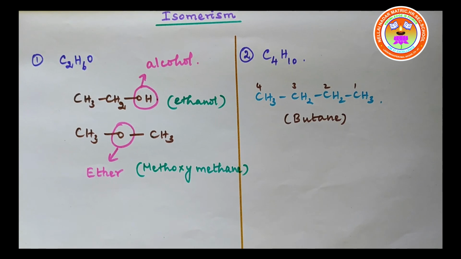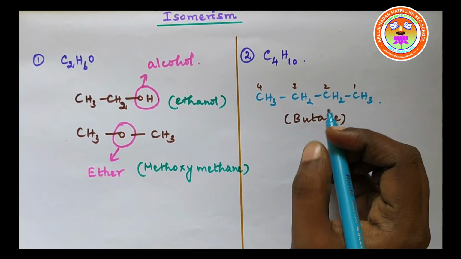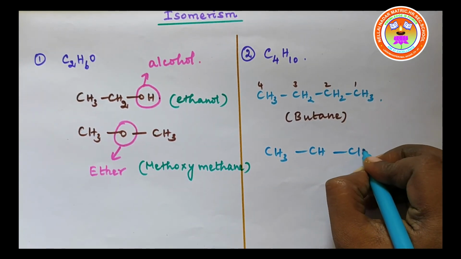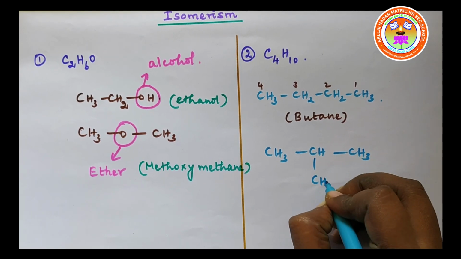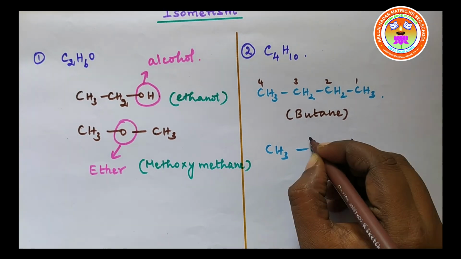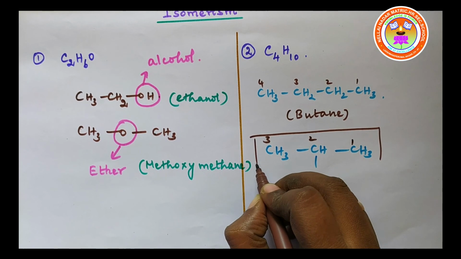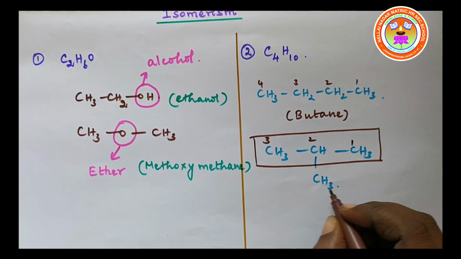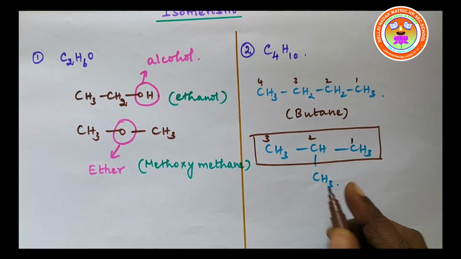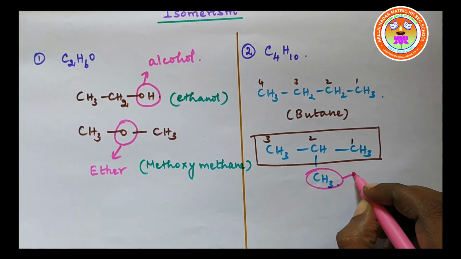The next isomer having the molecular formula C4H10 is CH3CH(CH3)CH3. Here, 1, 2, 3: the longest chain possesses 3 carbon atoms, so we write the root word as prop. In the second carbon, one methyl group is there. What is this group, children? This is a methyl group.